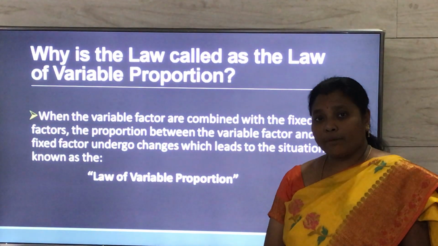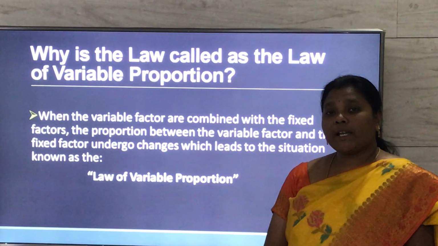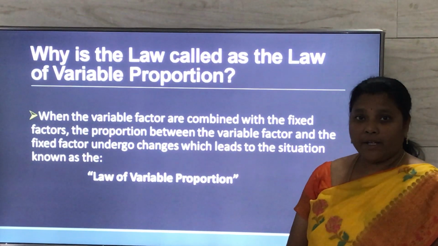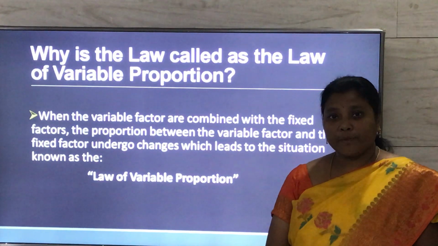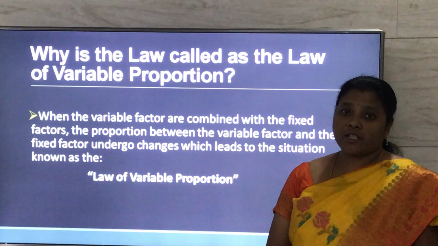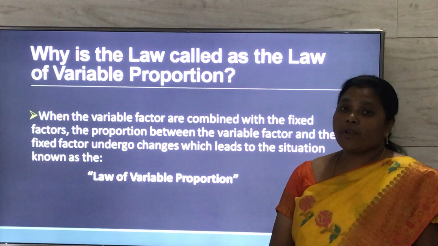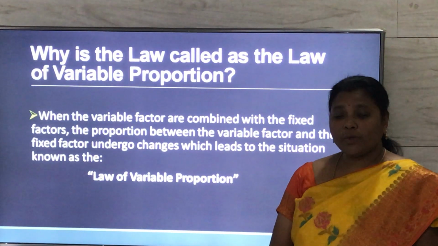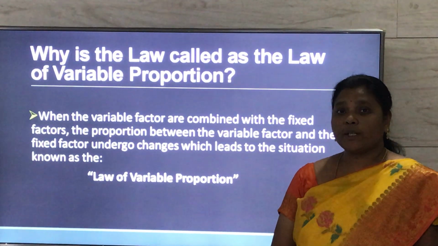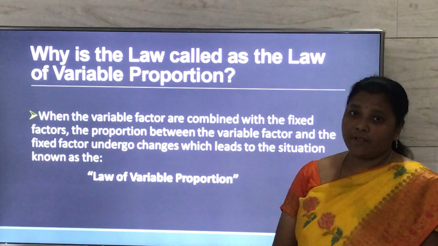Let us take an example of a farmer who has 10 acres of land and wants to increase his output by increasing the number of laborers employed. So on these 10 acres of land, when he employs the first labor, the proportion between the fixed factor and the variable factor will be 10:1. That is, one labor is cultivating 10 acres of land. When he employs the second labor, what happens? The proportion between the fixed factor and the variable factor will be 5:1. That is, each labor is cultivating 5 acres of land.